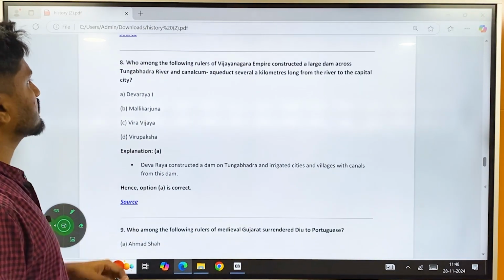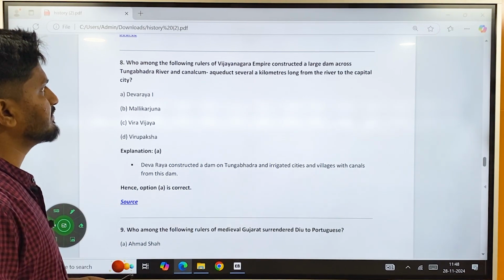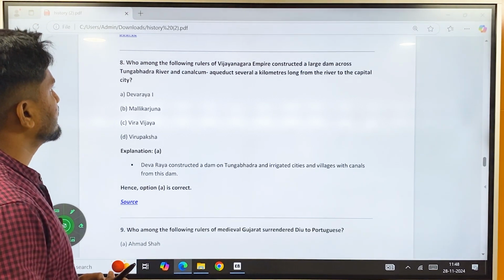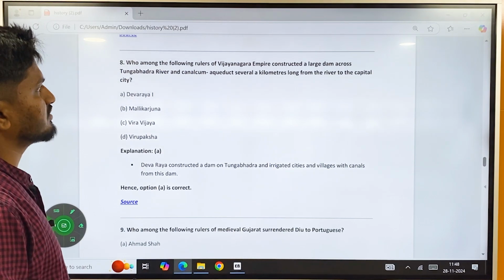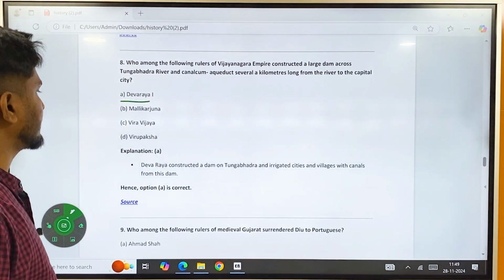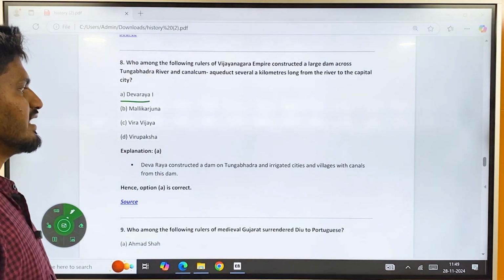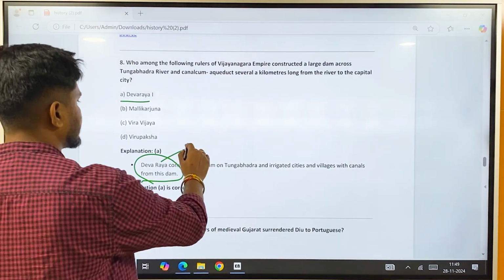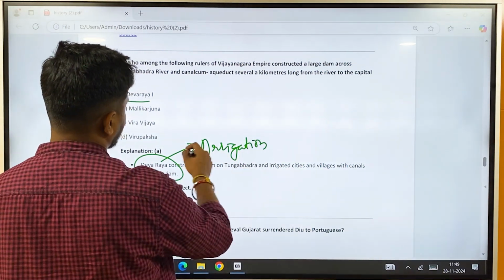And then, a question from medieval history: who among the following rulers of Vijayanagara Empire constructed a large dam across Tungabhadra river and a Kanakalam aqueduct several kilometers long from the river to the capital city? So the correct answer is option A, that is Devaraya I. Devaraya I constructed a Tungabhadra dam on Tungabhadra and irrigated cities and villages with canals from this dam. Any question related to irrigation during the Vijayanagara period, your answer should be Devaraya I.